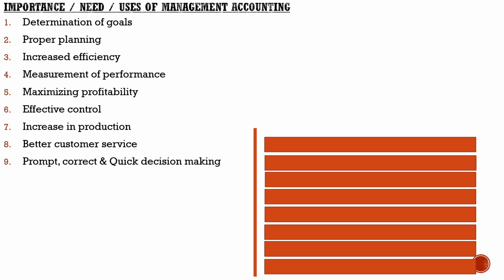Prompt, correct and quick decision making. Management accounting provides continuous information and analysis to the various levels of management in respect of various aspects of business operation. It helps in prompt and correct decisions by the management, and presents the information in a simple and purposeful manner. This facilitates quick and effective decision making. So in general, we can say it is one of the important functions or uses of management accounting for quick decision making.